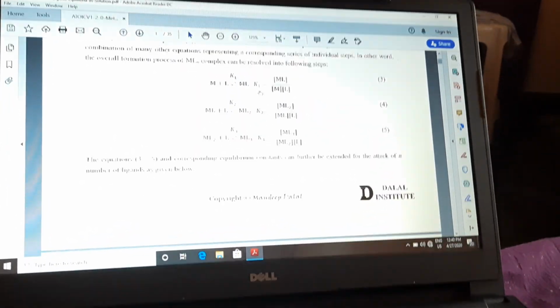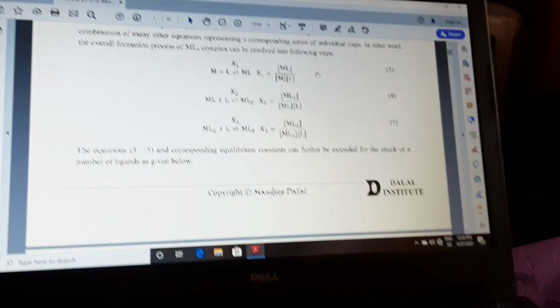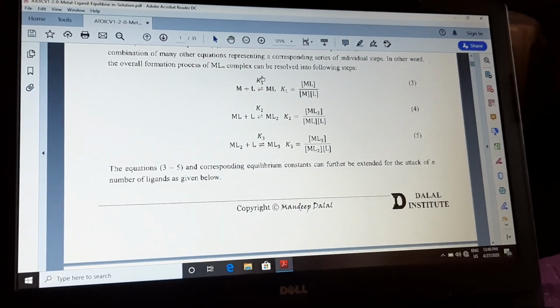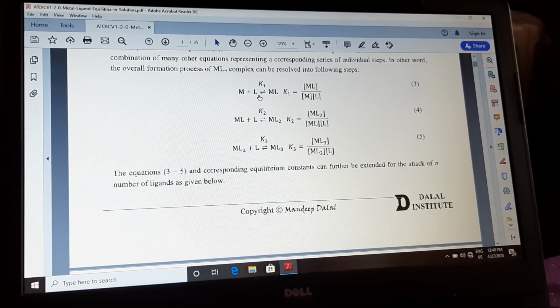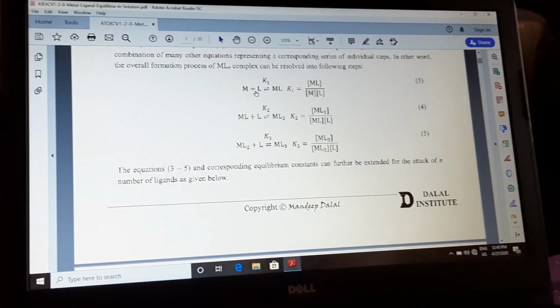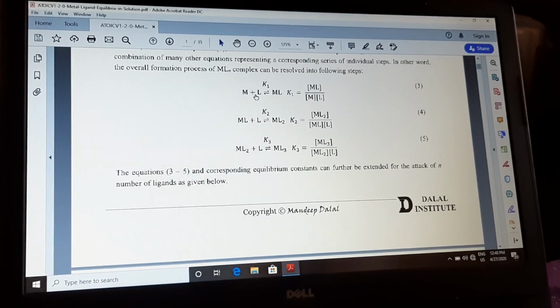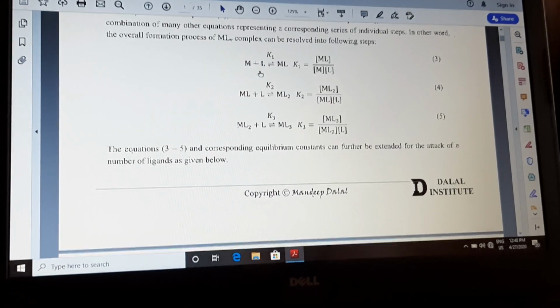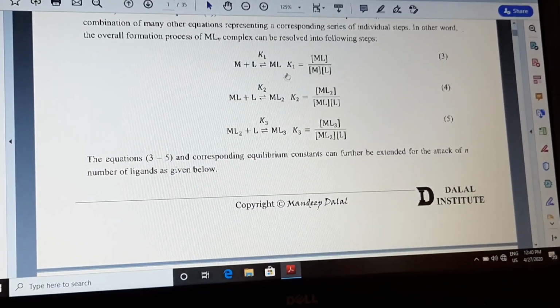Here K1 refers to the stability constant of reaction 1. Here L refers to, among the 4 ligands, one ligand interacted and took the coordinated site on the metal. So this is the first reaction.